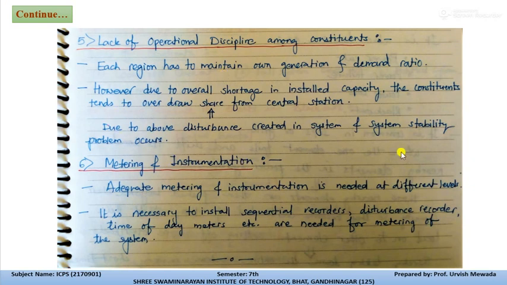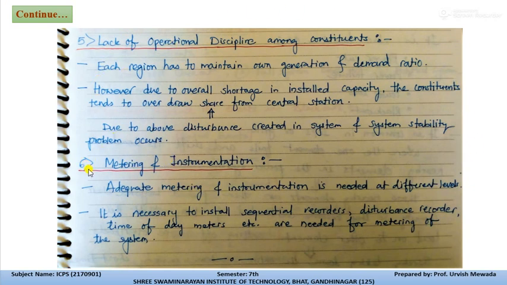Due to the above, disturbance is created in the system and system stability problems occur. If we have the interconnected power system and our generating station grabs power from the other generating station, then instability will occur in the grid. So this is a problem when we connect our system with the interconnected power system.